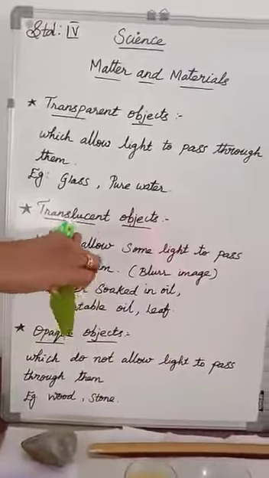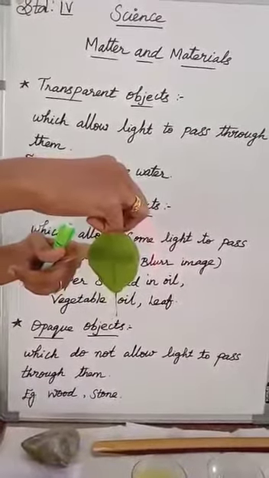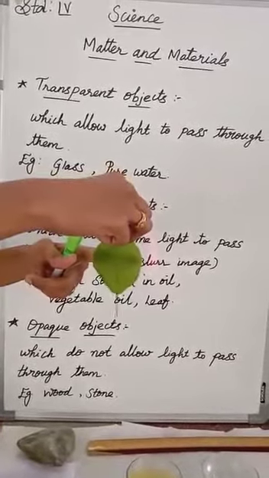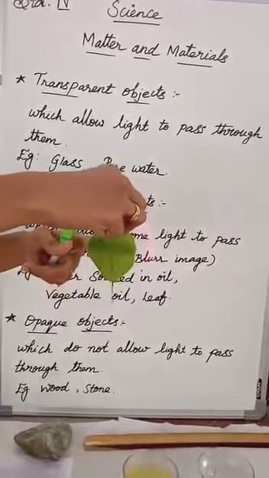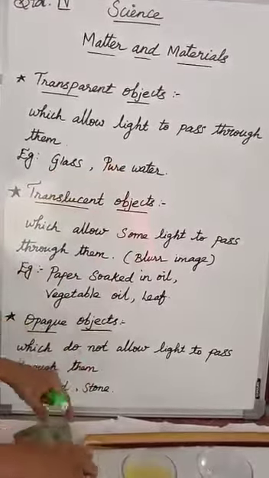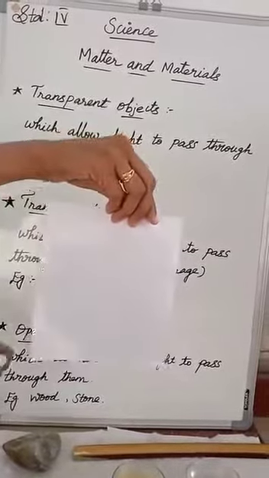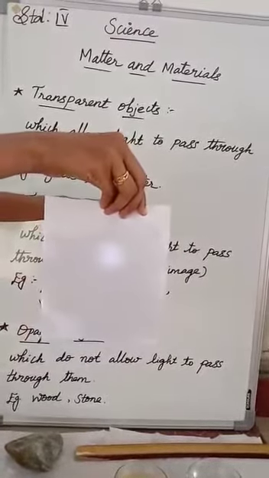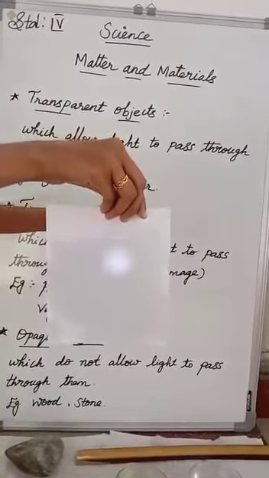a leaf. Can you see my finger? Yes, you can see my finger, but in a blurry vision, poor vision. And again, I am going to show a piece of paper soaked in water. So you can see the torch light. Yes, it is blurry in vision.